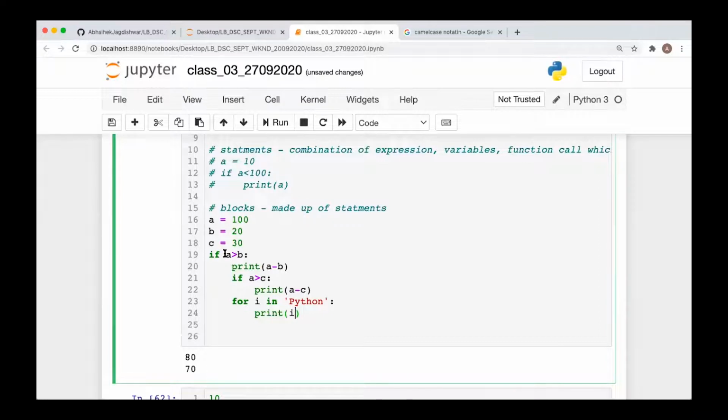So see, first of all, how it will be executed: it will check this condition, it will print this, then it will check this condition. If it is true, it will print this. And after this code is executed, now it will come outside of this if condition, it will execute this for. This for, it will check I in Python, it will pick P, it will print P. Go back, I will become Y, it will print Y. Go back, I will become T, it will print T, and so on. Now let's say if this condition is false, then what will happen? It will not execute this. It will come to the for loop.